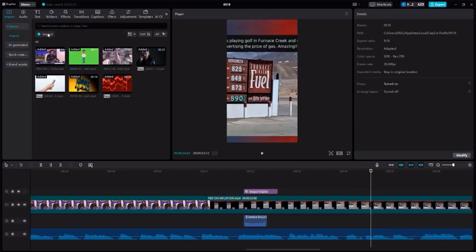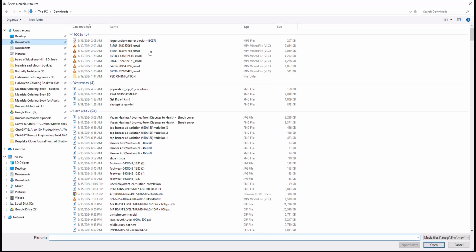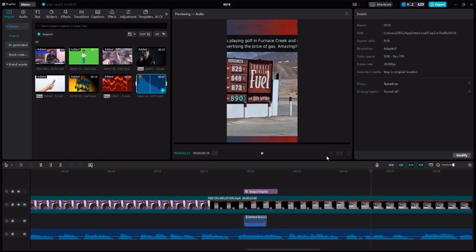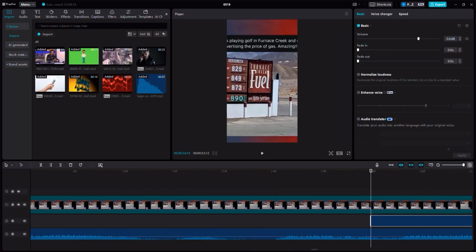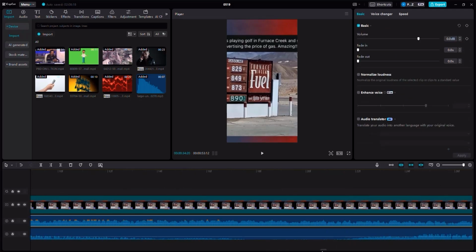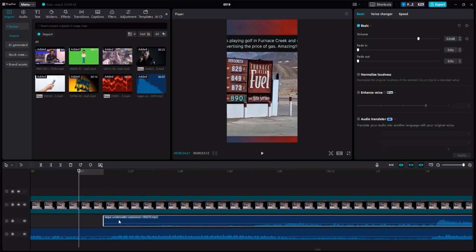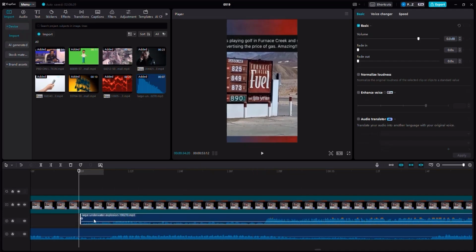And I would like you to click on the import option. I'm going to click import again. I would like to go to the downloads option, click on the large underwater effect and simply drag it right about there. Then if I can zoom in a little bit, you can see that we've added the sound effect, except I need to make sure that I crop the unnecessary parts and then place the sound effect right here.